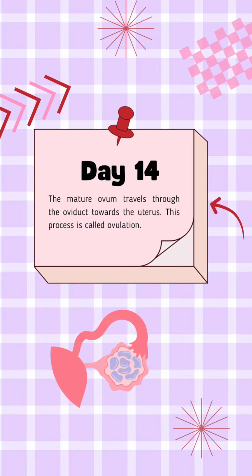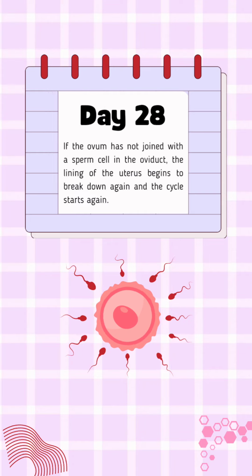Day 14. The mature ovum travels through the oviduct toward the uterus. This process is called ovulation. Day 28. If the ovum is not joined with a sperm cell in the oviduct, the lining of the uterus begins to break down again and the cycle starts again.